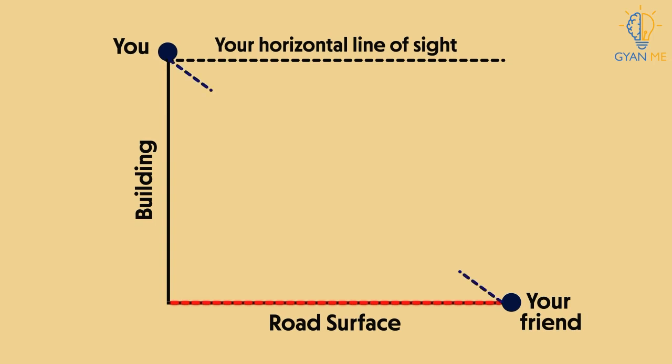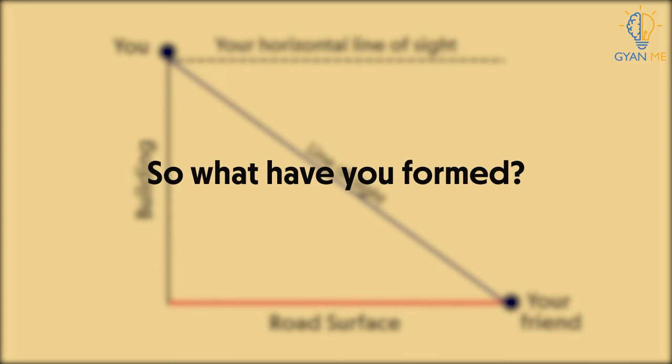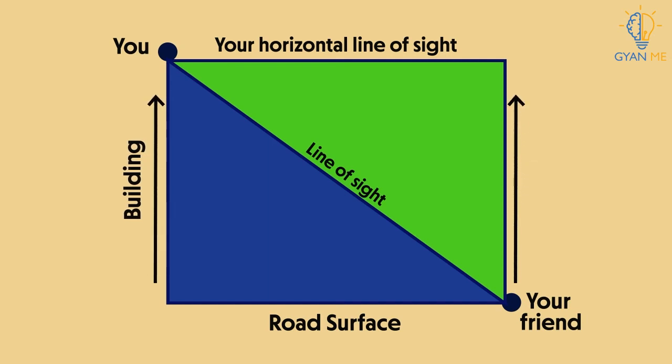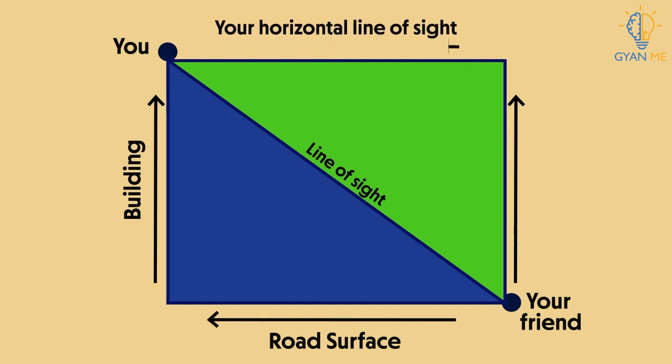Now both of you are looking at each other, isn't it? So for both, the actual line of sight will be kind of a hypotenuse here, isn't it? Yes. So what have we formed? Correct. It's a right angle triangle. And this was our task, right? Where the actual line of sight is the hypotenuse. The building is the height of the triangle and the road surface is the base of the triangle, or horizontal also acts as a base of the triangle.